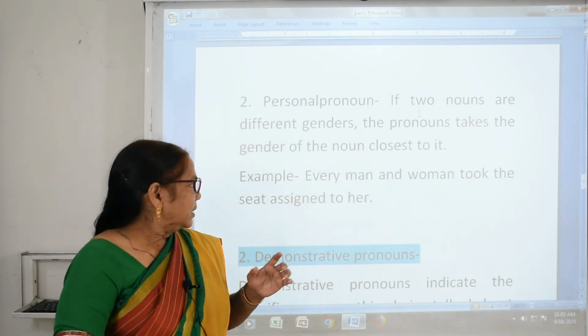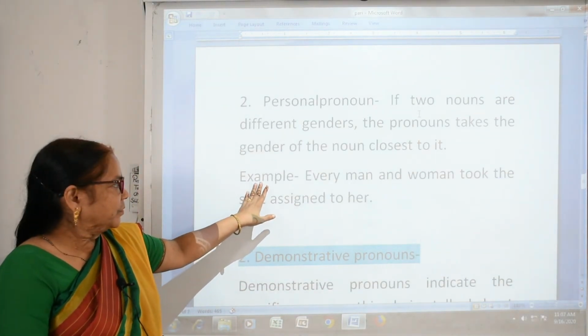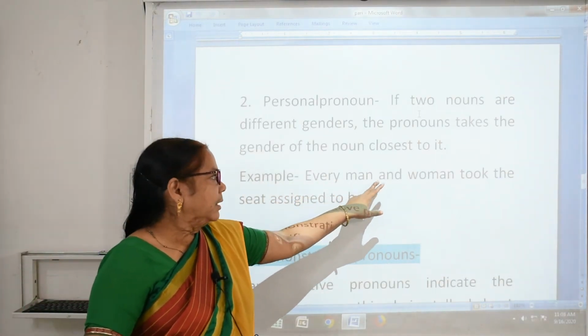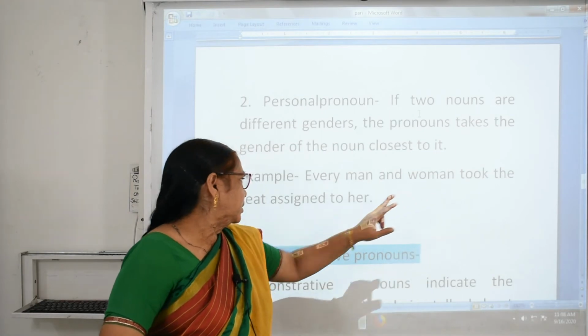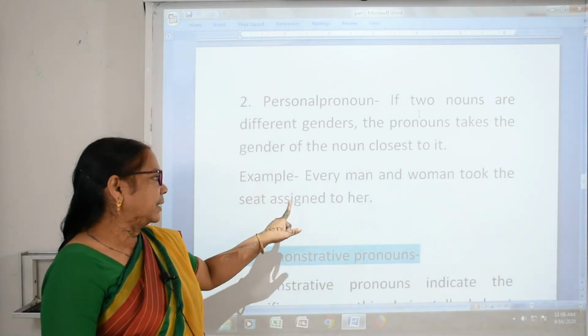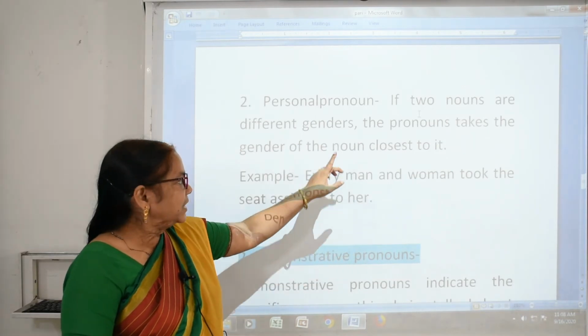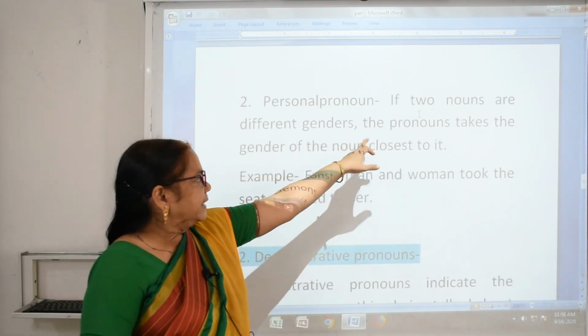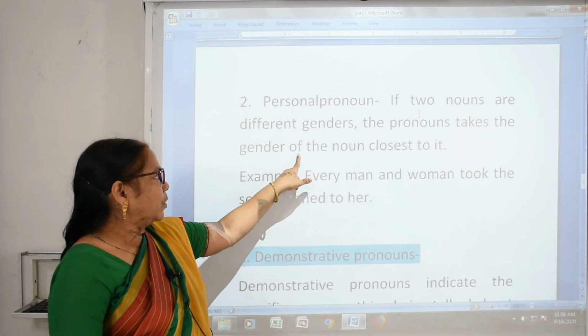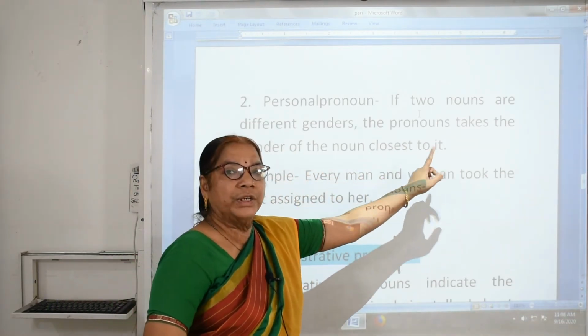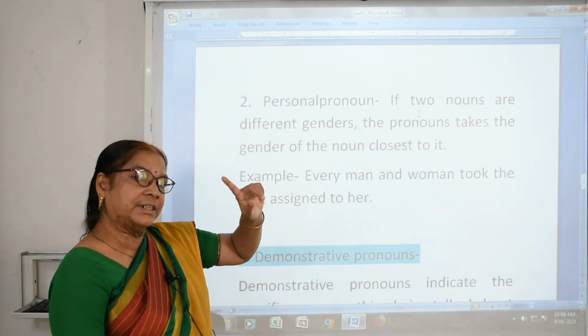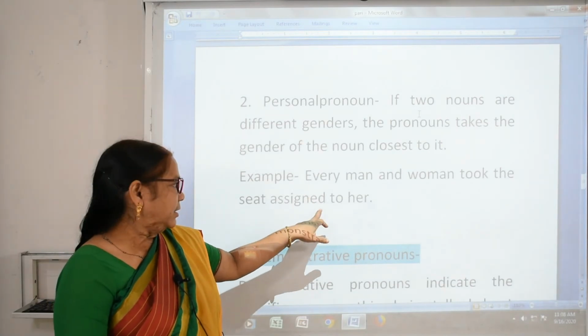Example: every man and woman took the seat assigned to her. To her means what? It takes the gender of the noun closest to it. Which gender is close to it?